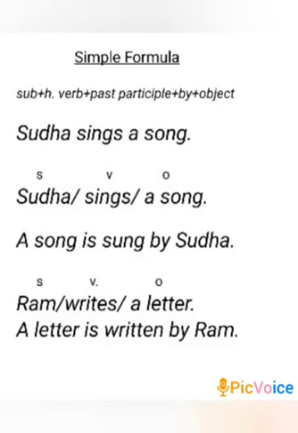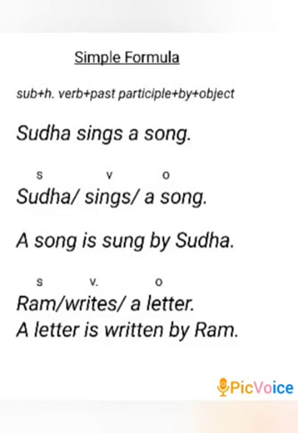First you have to see which is the subject, verb and the object in the sentence. Sudha is the subject, sings is the verb, a song is the object. While changing active voice into passive voice, the object becomes the subject and the subject becomes the object. So, a song is the subject here. Is is the helping verb because the tense does not change. It remains the same. A song is sung. Sung is the third form of sings. Sung by Sudha. A song is sung by Sudha.